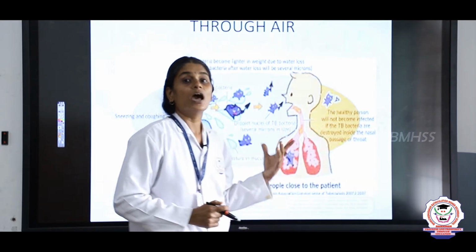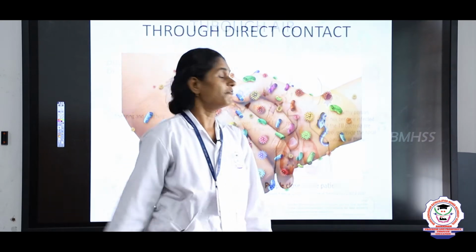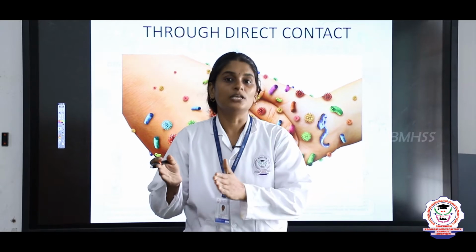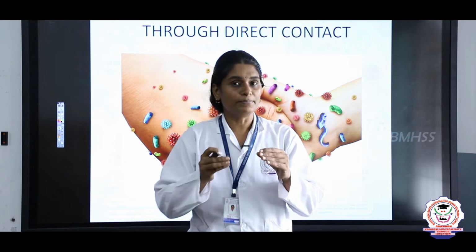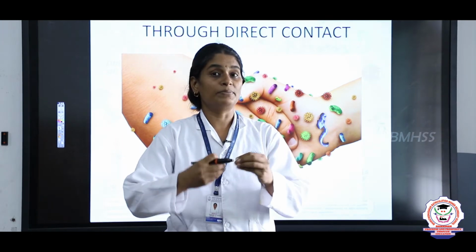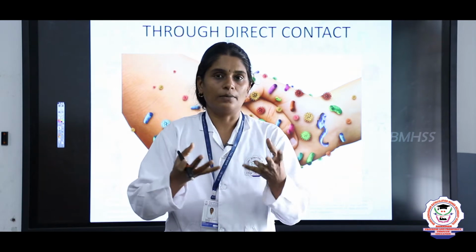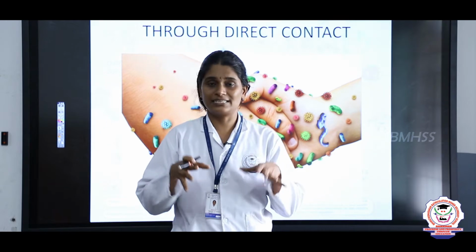Next we will see how diseases spread through direct contact. If a healthy person comes in contact with an unhealthy person, the healthy person gets infected. Or if the healthy person has contact with the unhealthy person's handkerchief, clothes or any material that he used, the healthy person gets infected.